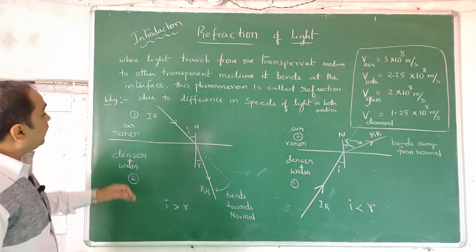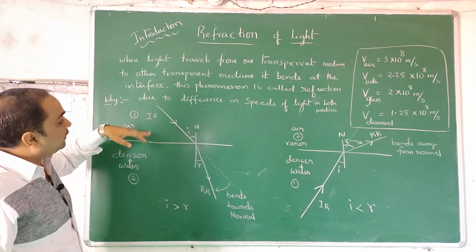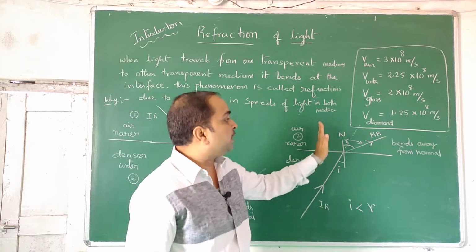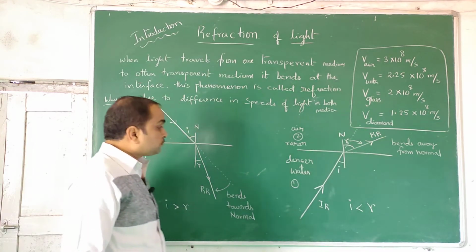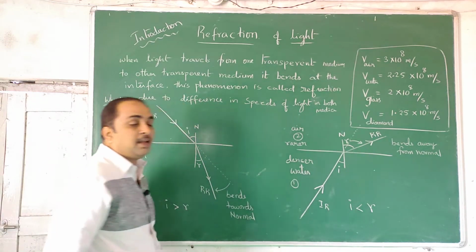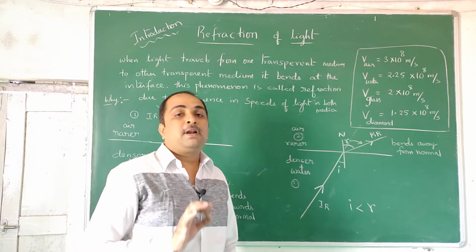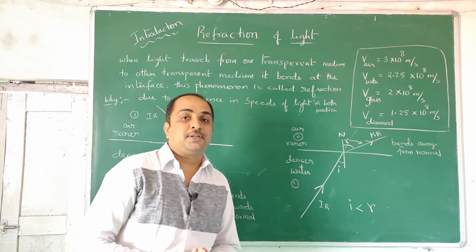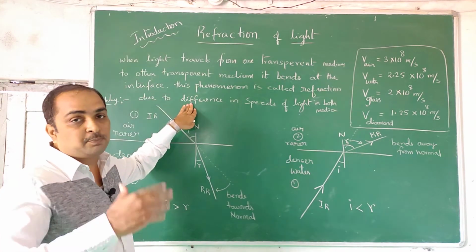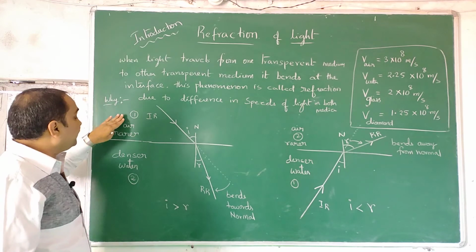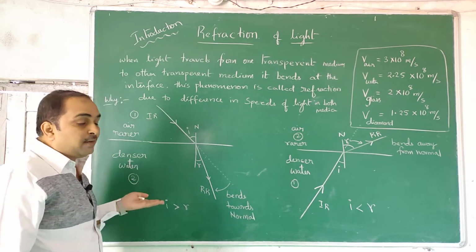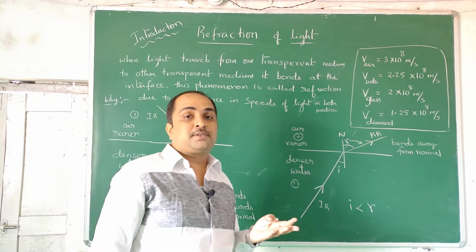Next, how does light travel from rarer to denser medium? When it travels from rarer to denser, it bends towards the normal. When it travels from denser to rarer, it bends away from the normal. In the first case, angle I will be greater than angle R. In the other case, angle I will be less than angle R. This is the preliminary introduction of refraction. What is refraction? Why refraction? What is the cause of refraction? That is the difference in speeds. Which medium to be called 1, which medium to be called 2, which is to be called denser medium, which is to be called rarer medium. When light travels from rarer to denser, what happens? Denser to rarer, what happens?